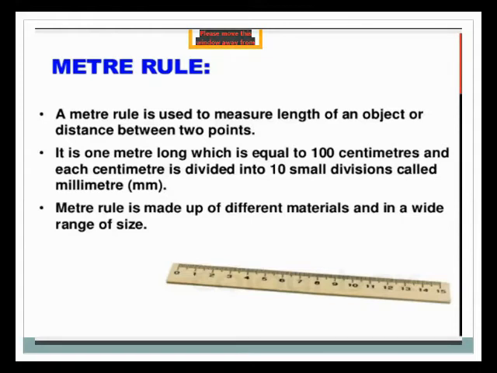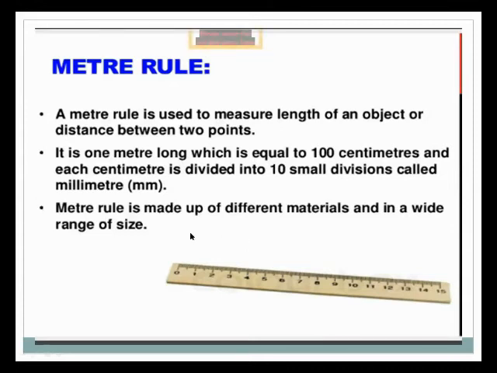If you observe your ruler, which you use in your daily life, you will see that one side shows inches, and the other side has another set of numbers in front of the inches, which are called millimeters.